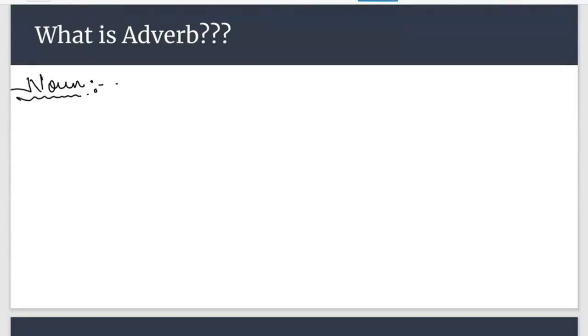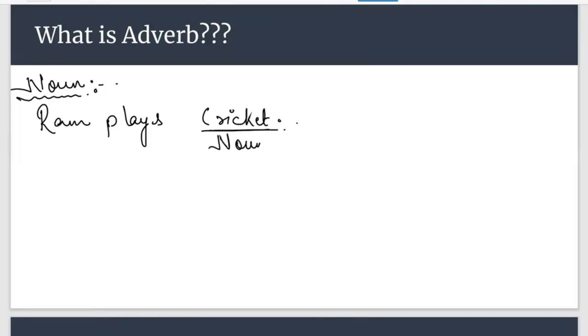Like if I say, Ram plays cricket. What is cricket in this sentence? Come on guys, what is cricket in this sentence? Is it noun or pronoun? Yes, it's a noun. So cricket is a noun in this sentence particularly.